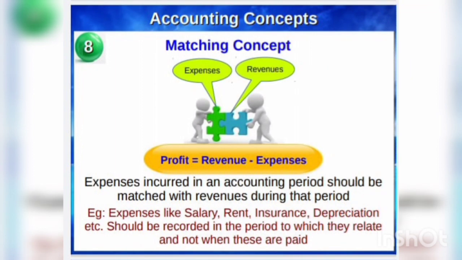This concept states that expenses incurred in an accounting period should be matched with revenues during that period. For example, expenses such as salaries, rent, insurance are recognized on the basis of the period to which they relate and not when these are paid. Similarly, costs like depreciation of fixed asset is divided over the periods during which the asset is used. Next one is full disclosure concept.